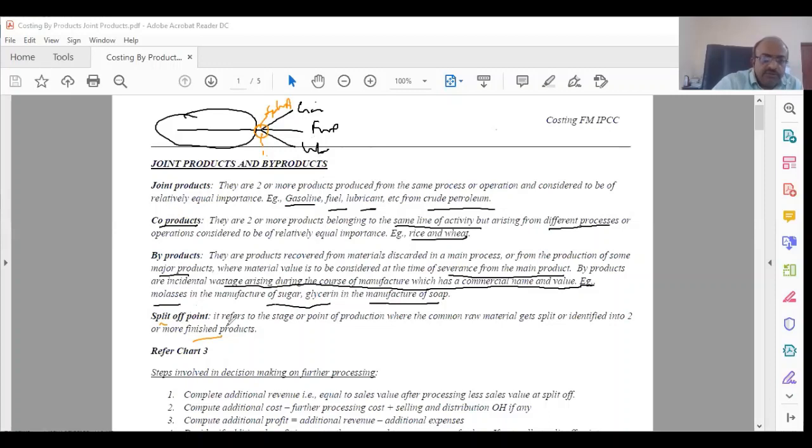Now we are going to do a chart. I'll just check if I have a chart name, but anyway, I will draw it, so there's no problem on that. The way you need to look at it, just to understand the concept, is that in a diagram form it is better if you understand.